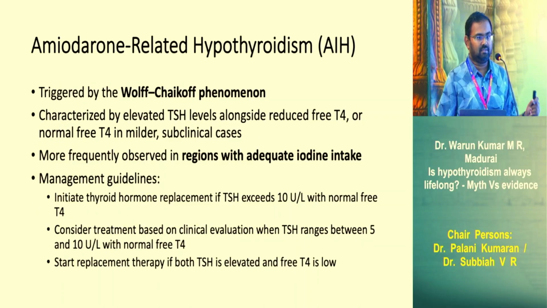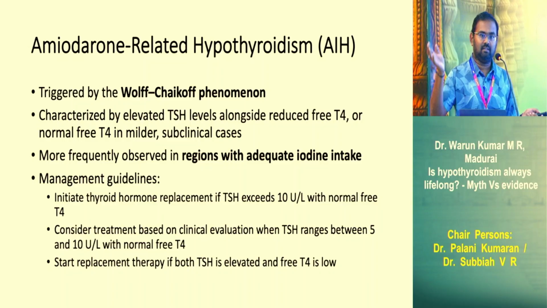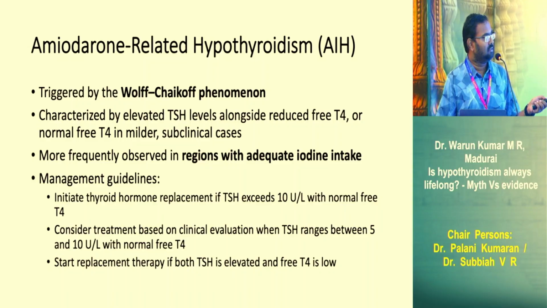This is because amiodarone is one of the beautiful molecules of the antiarrhythmic spectrum, which has 33% iodine in the drug molecule. Once you load iodine into any person with underlying iodine sufficiency, you will have a phenomenon called the Wolff-Chaikoff effect, where because of the excess iodine, suppression of T4 starts happening, and then the TSH starts increasing higher and higher. So these are all seen in areas where you have iodine sufficiency. It's not deficiency, it's sufficiency.